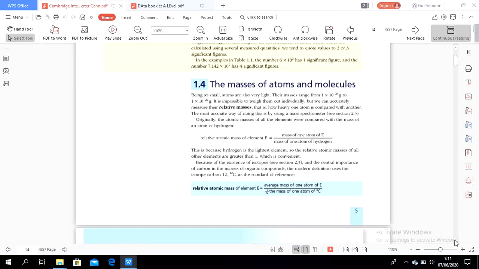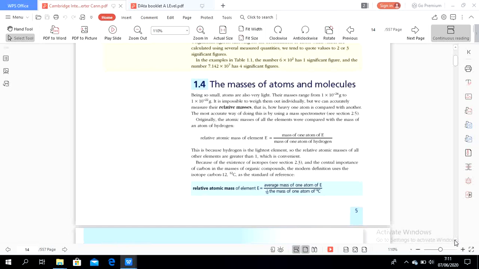And then how heavy is an atom of one element compared with another? So this is the meaning of the relative atomic mass of an element: the mass of one atom of E compared to the mass of one atom of hydrogen. Why hydrogen? Because hydrogen is the lightest element, so the relative atomic mass of all other elements is greater than 1, which is convenient.